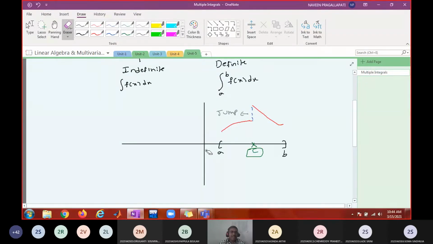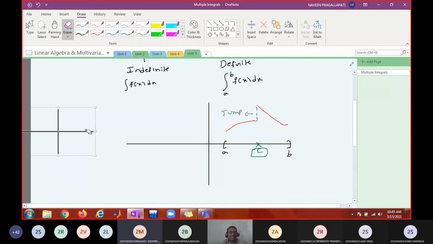Can you give an example of a piecewise continuous function? A function which is composed of finitely many pieces, so it may not be continuous over an interval, but it may be continuous over subintervals. Somebody said, what is an example? Mod x. Step x, right? So step x is a piecewise continuous function.